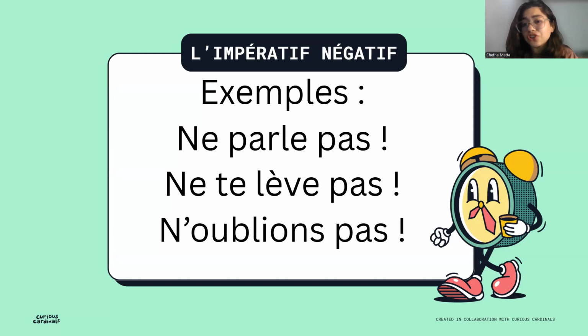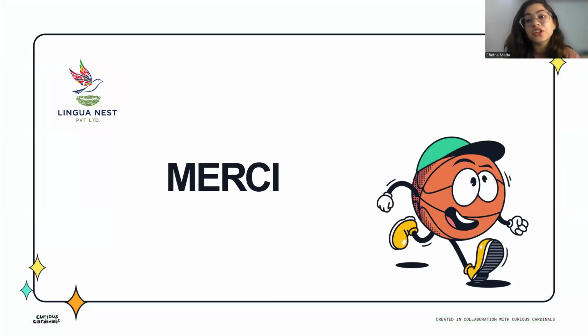Whenever we talk about negation, right, in pronominal verbs, we always consider it as normal, like ne nous habillons pas, ne te lève pas, n'oublions pas, ne parle pas, n'entrez pas, don't enter. So these kind of directions, these kind of commands, this kind of orders, everything generally requires the use of imperative. I hope I have made it all clear to you.